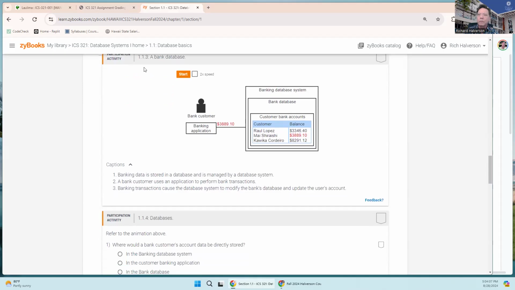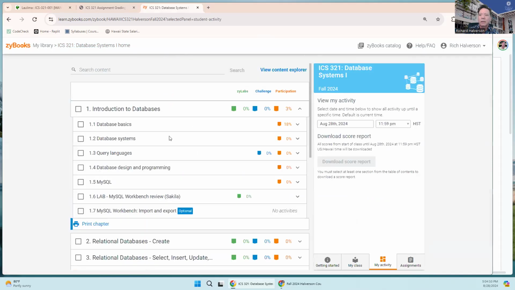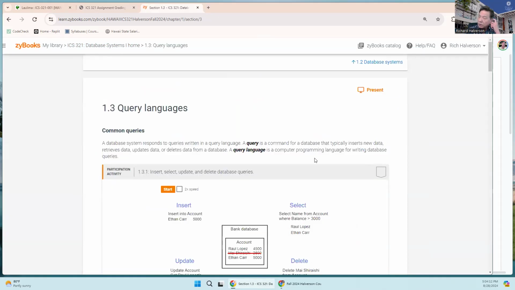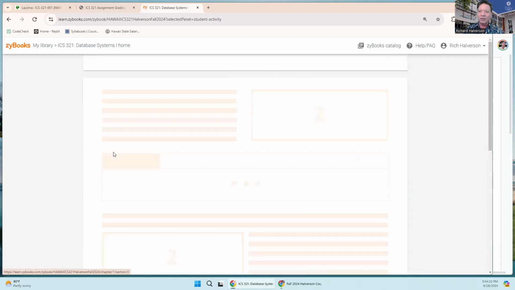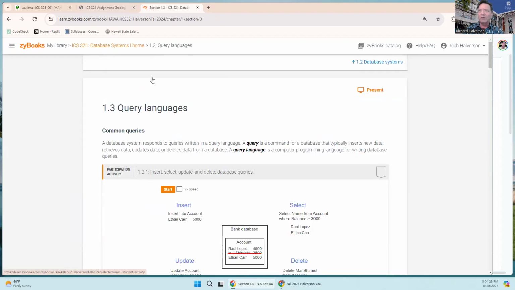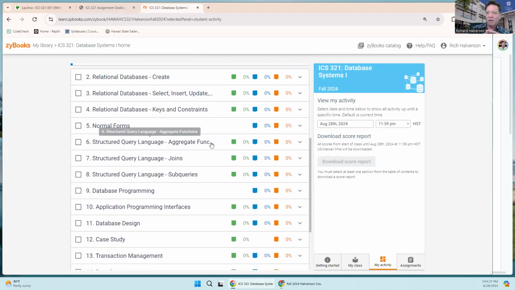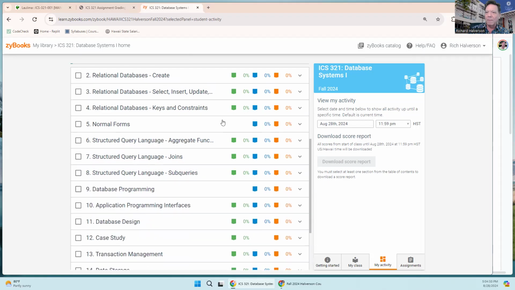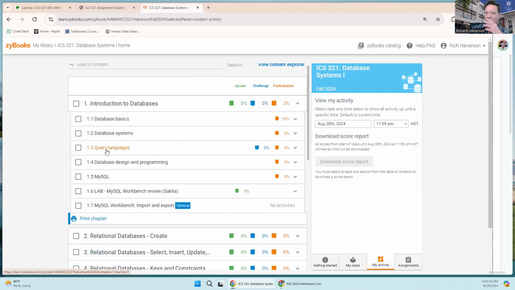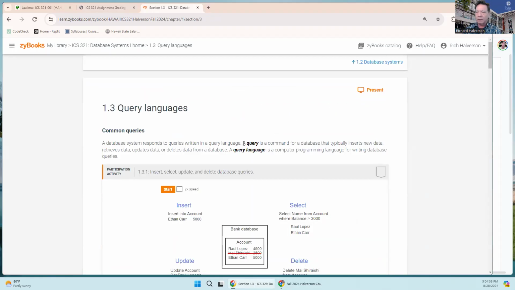All right, let's go look at chapter 1.3, because this has got a little bit of everything. This here just introduces us to query languages. This one section covers everything that we're going to spend all the rest of this chapter on, pretty much all the way down to, like, here or something. But this is all very simple examples of things.